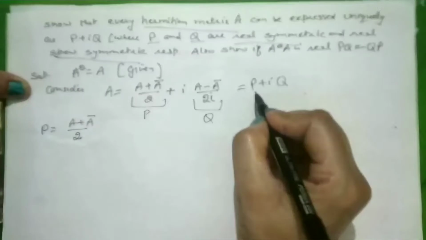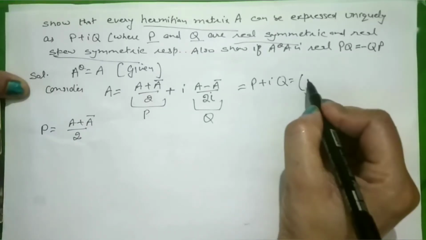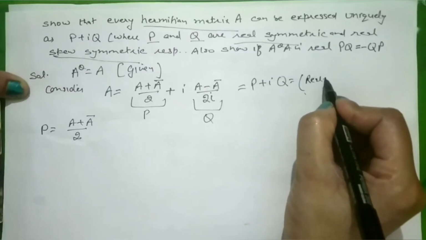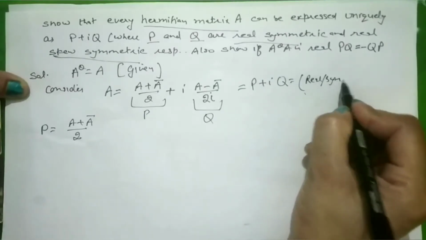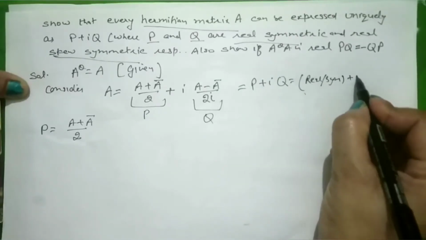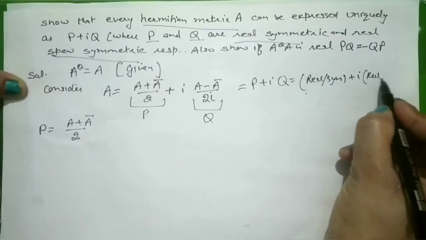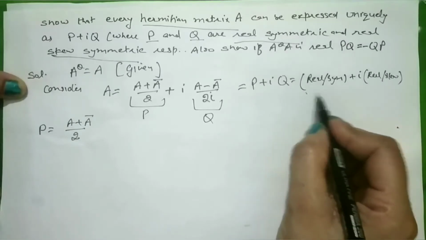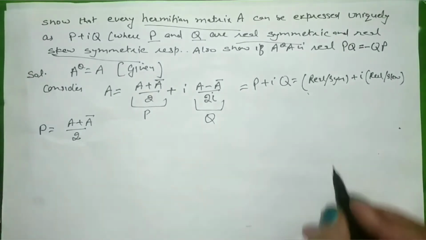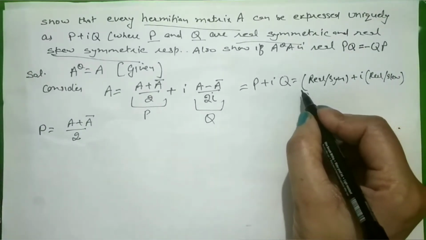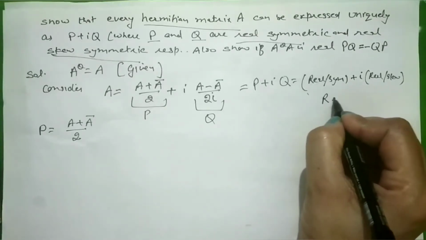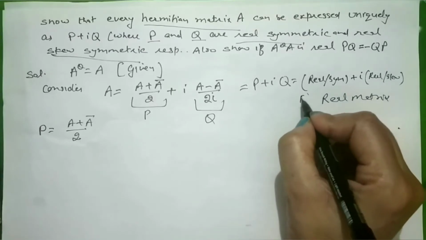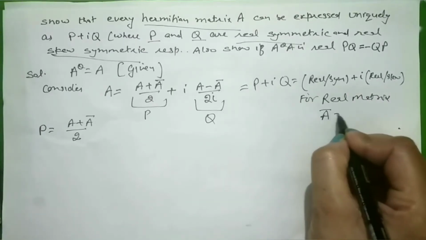So we have to prove the first matrix to be real and symmetric and the second matrix real and skew symmetric. These are the things that we have to prove for P and Q. So what is a real matrix? For a real matrix, what we have to prove? A bar is equal to A.